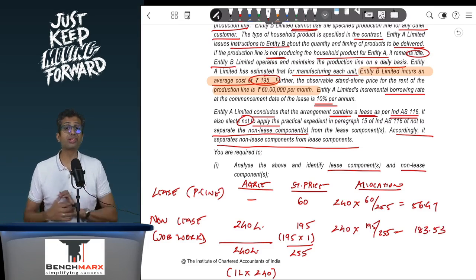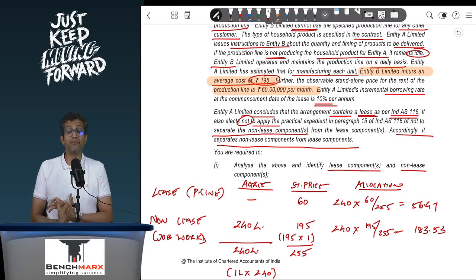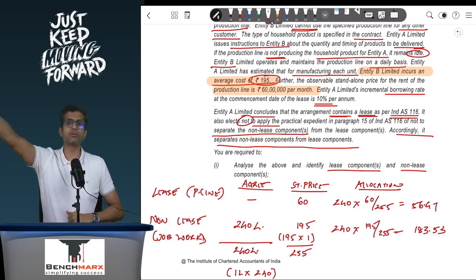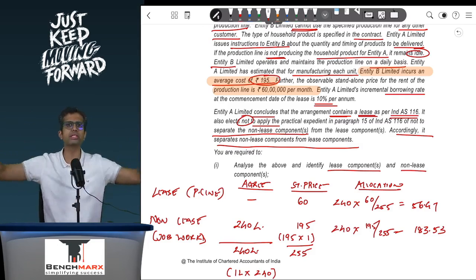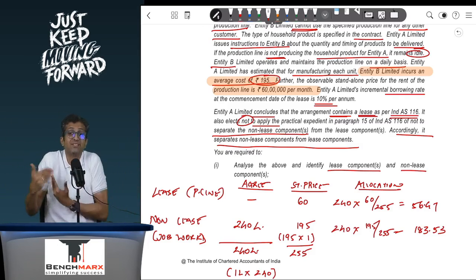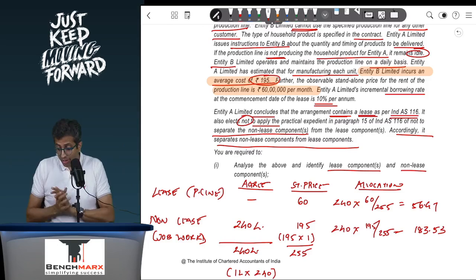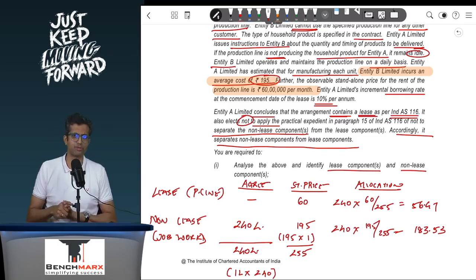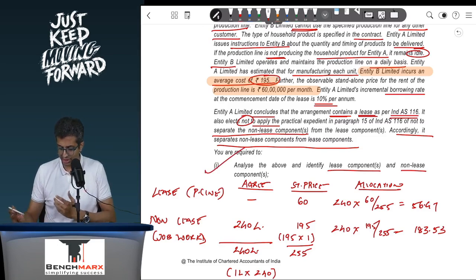Now this is not a variable lease payment. A variable payment will be the payment beyond 1 lakh units, and that will not go into the lease liability calculation because it is variable, not linked to rate or index. The 240 payment is an in-substance fixed lease payment, and hence for calculating your lease liability we will take 56.47 approximately. So over here you are required to analyze between the lease and the non-lease component.